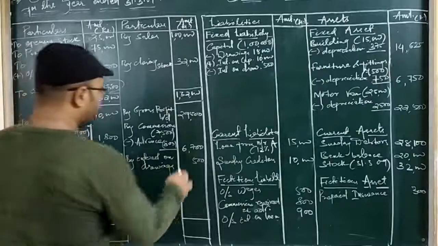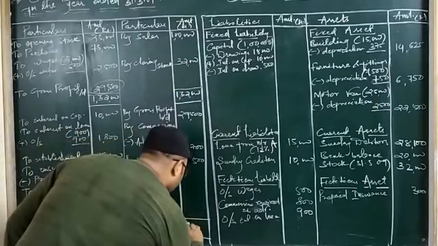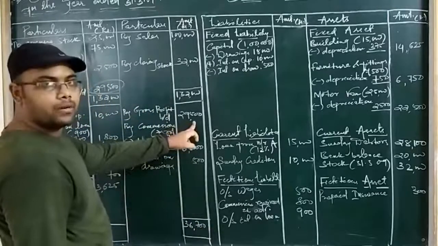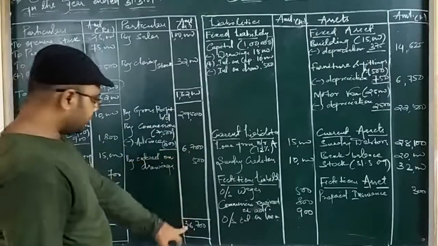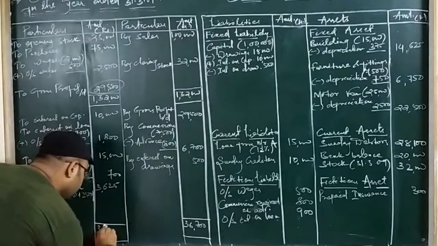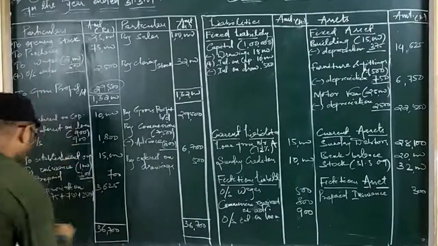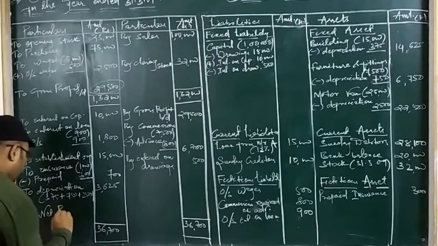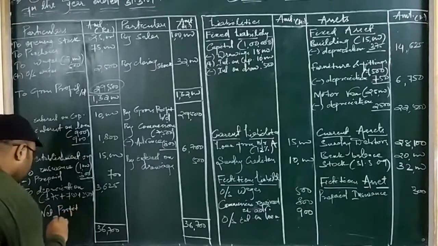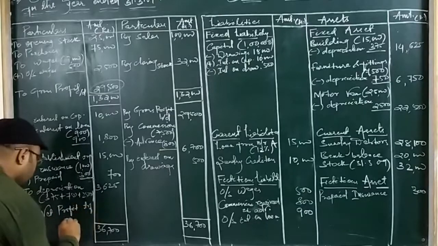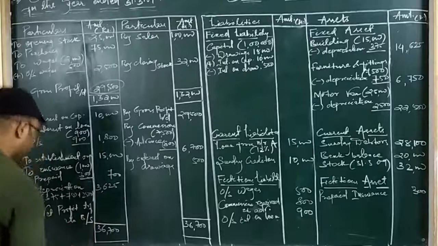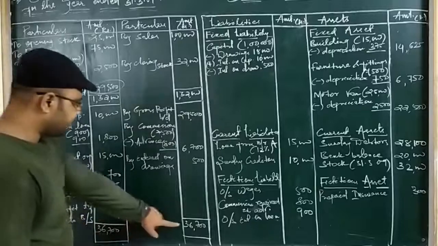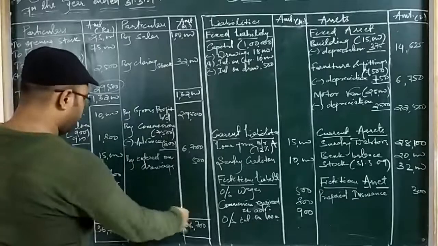So the total here comes to 36,700. So the total in the credit side is 36,700. See, 500 added to this, it comes 30,000. Then added to 6,700 is 36,700. Now let us check whether we are getting the net profit or not. We will write here net profit transferred to balance sheet. Okay. So the total of the credit side is 36,700. Since it is the highest total, we have put it on both the sides.